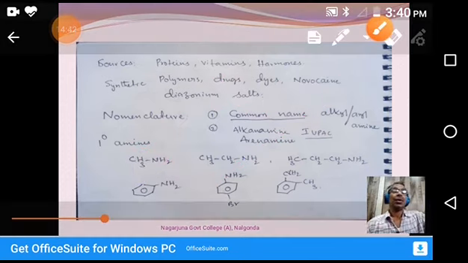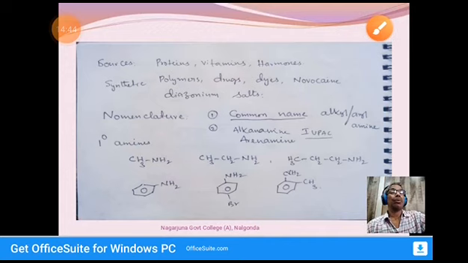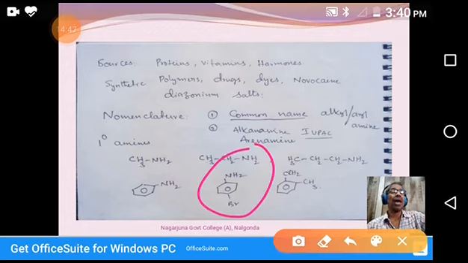Okay. So next one. Coming to this one. This is also aniline, but the fourth place is occupied by bromine. So 4-bromoaniline. Bromophenylamine in common name. In IUPAC name, para-bromoaniline, or remembering 1, 2, 3, 4, 4-bromoaniline.